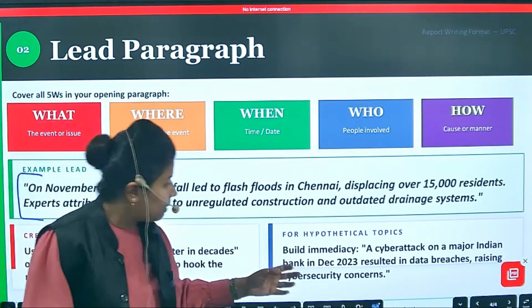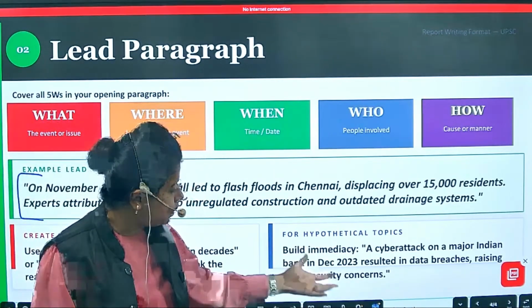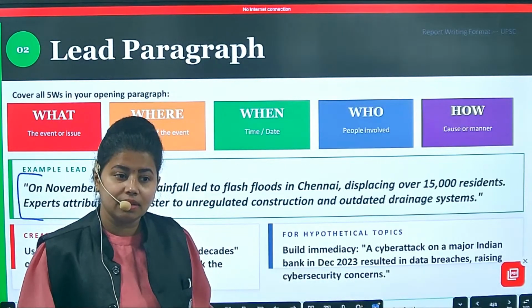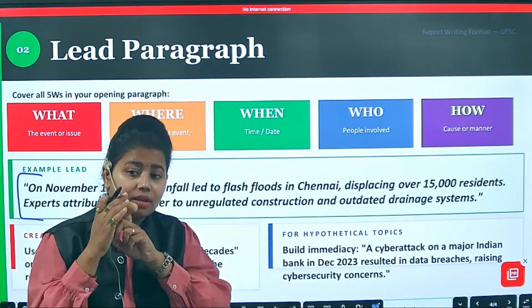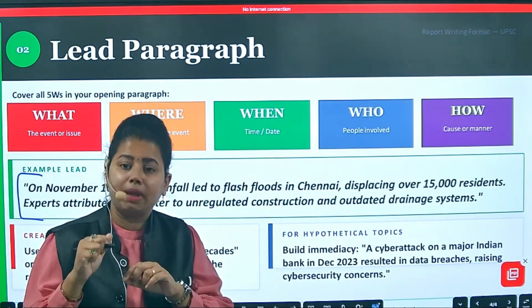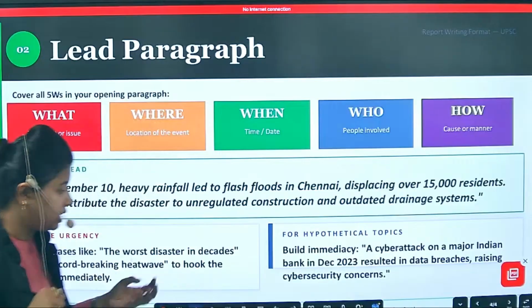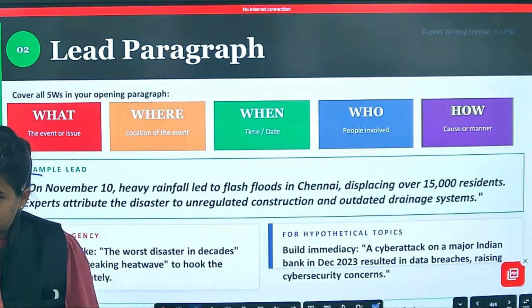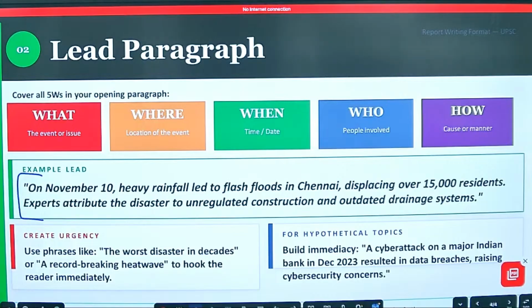Fine. A cyber attack on a major Indian bank in December 23 resulted in data breaches. Breach means confiscating of your main data. Data breaches raising cyber security concerns. So your starting also has to be very catchy when you are writing the lead paragraph. Clear? Clear all of you? Just have a view. Have a view, not to copy.